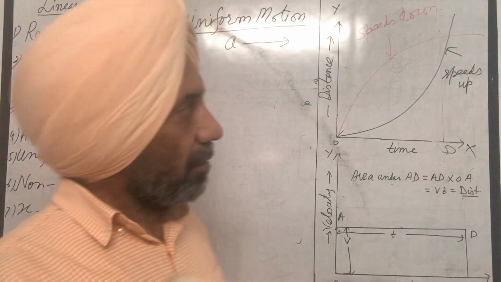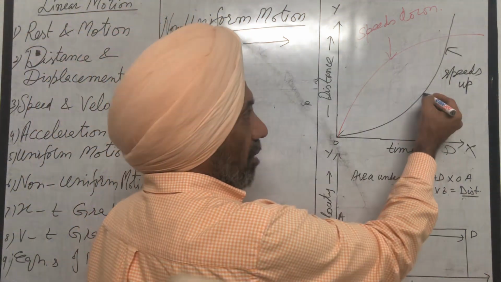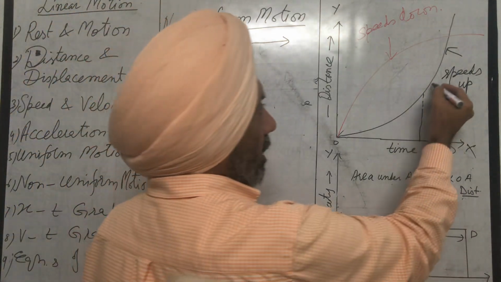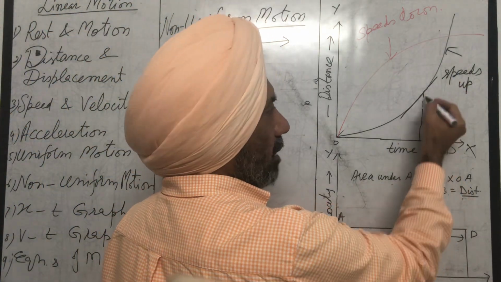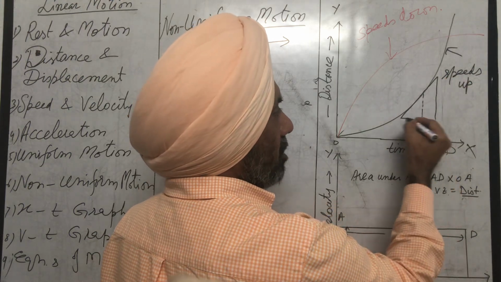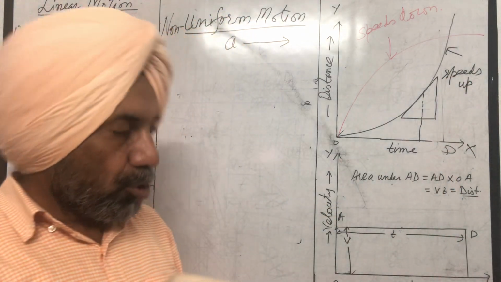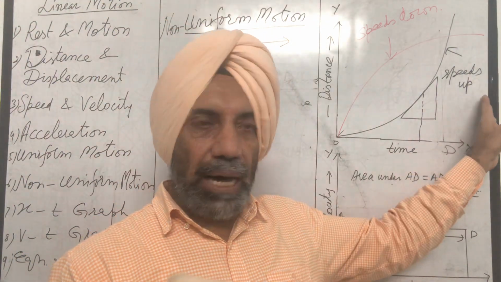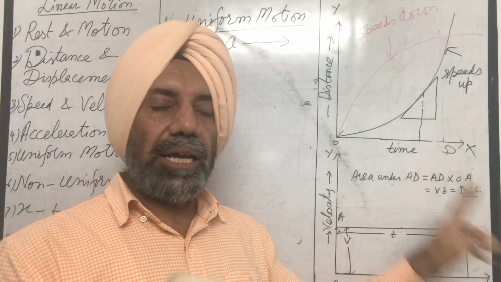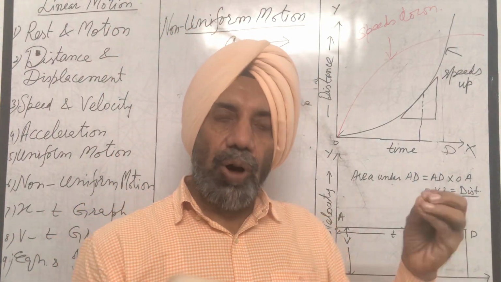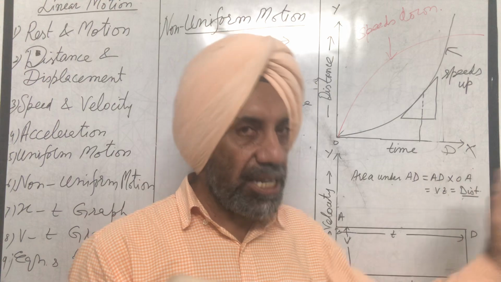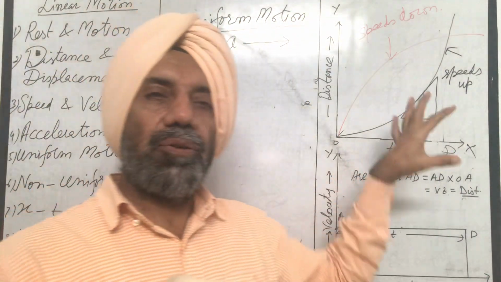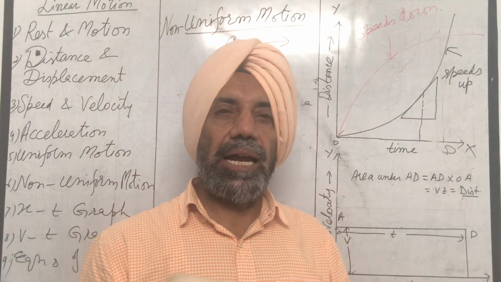And again, if we have to find velocity of the body from this graph at any time, then take a point, draw a tangent and find its slope. So the slope of the tangent to the parabola at any time will give you the velocity of the body at that time, because velocity is changing. So again, knowing the distance time graph, we can find velocity of the body at any instant.